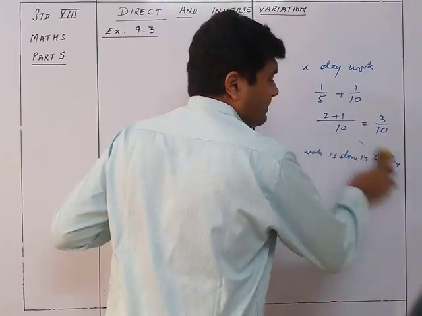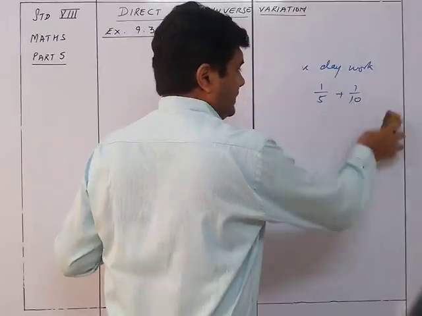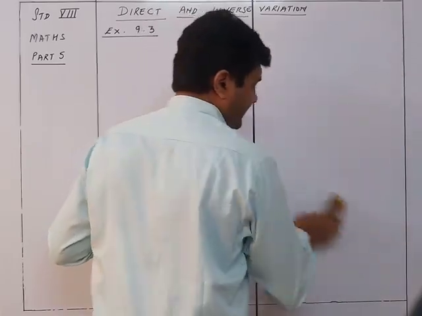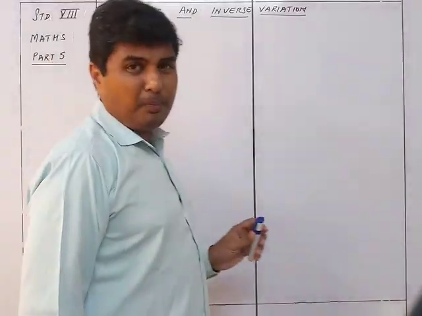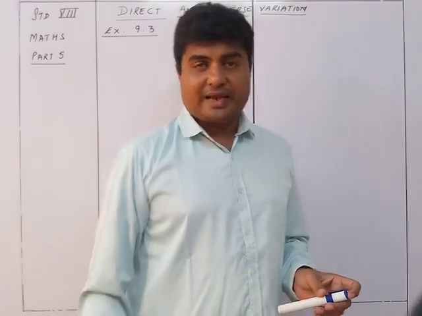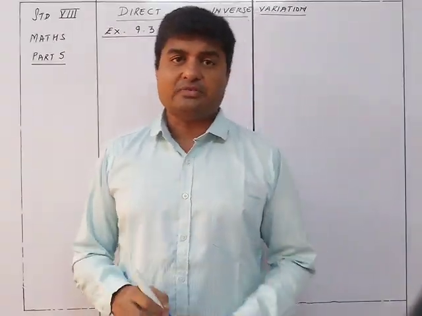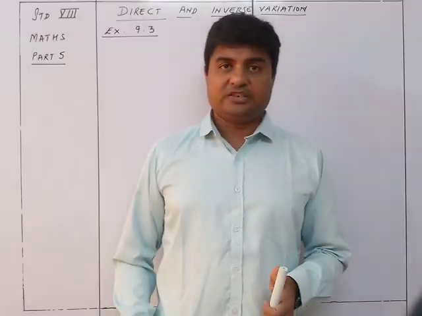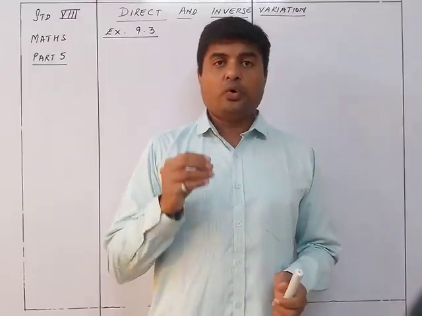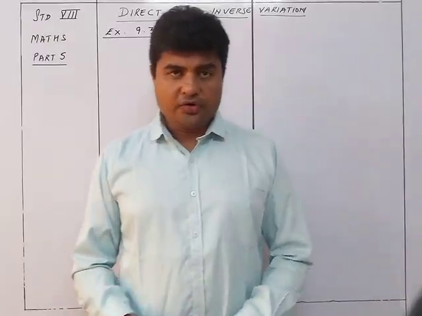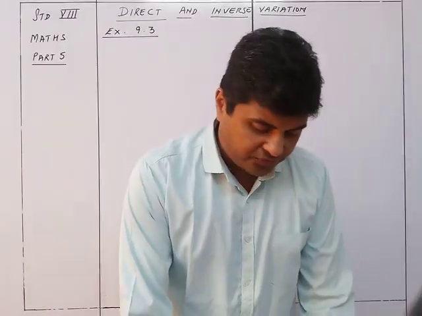I would say that time and work is always slightly more difficult than the normal direct and inverse variation. So be more attentive when we are doing these sums. Do it with me properly because these sums are going to be slightly difficult for you to understand or to do on your own. So understand each and every sum properly and then go further. Okay, so we'll go for the first sum.